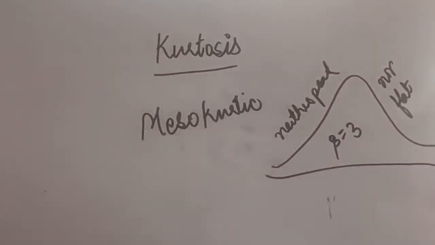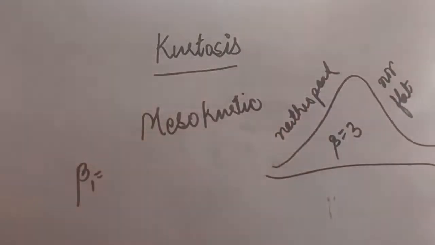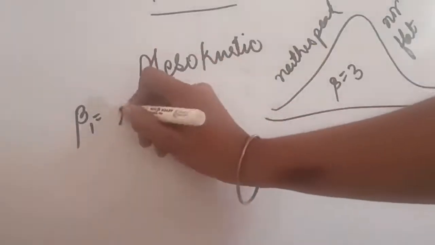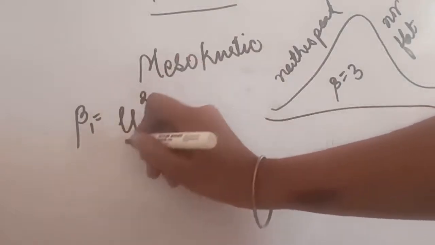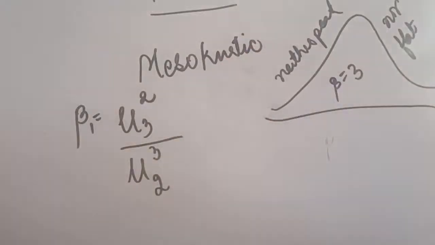For the purpose of calculating kurtosis, Karl Pearson has given the betas. If you are told to calculate the kurtosis, you will be calculating beta. The formula for calculating beta 1 is mu 3 square divided by mu 2 cube. We have already seen in the case of moments how mu 1, 2, 3, 4 are calculated. The mu's will be calculated in the same manner.